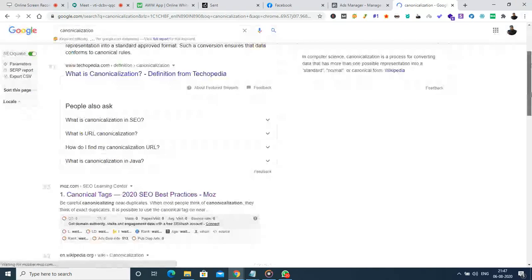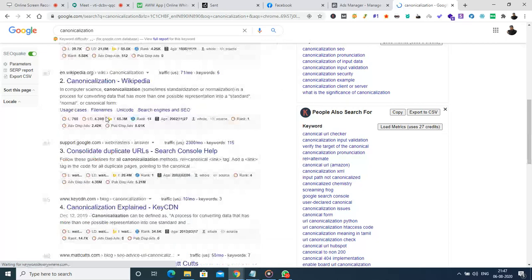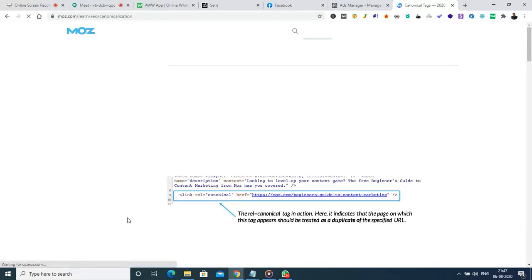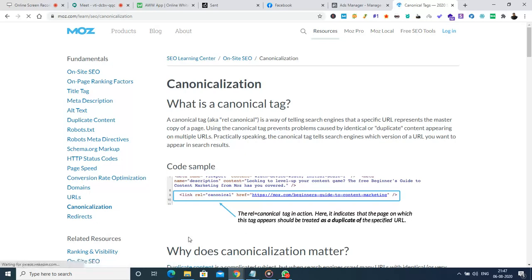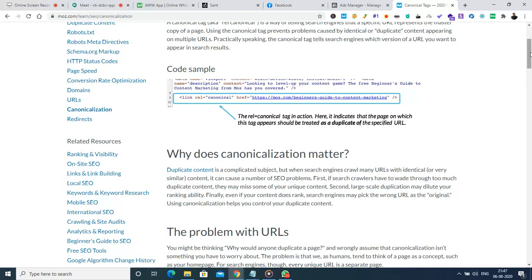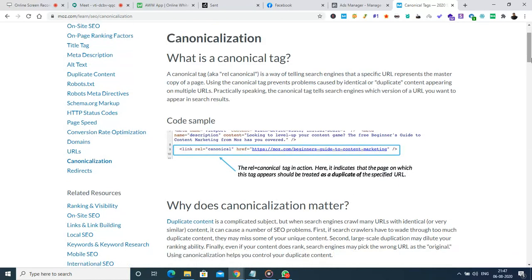Okay, so here we have canonicalization. What are the best ways that we can implement a canonical tag? The first thing is, there are multiple ways that we can say this particular web page is important. Let me read out this sentence for you. If you have 10 pages, on all the 10 pages we have to mention which is the canonical page. By this way we can redirect the ranking from that page to this page. Okay, so that's what you have to mention here.